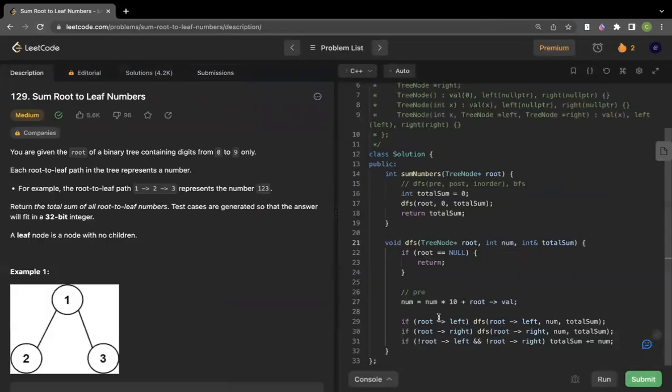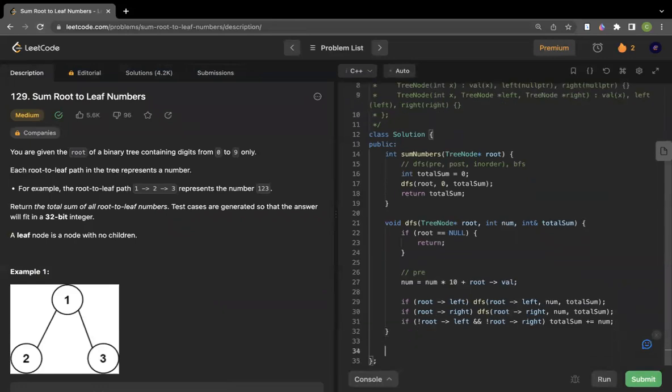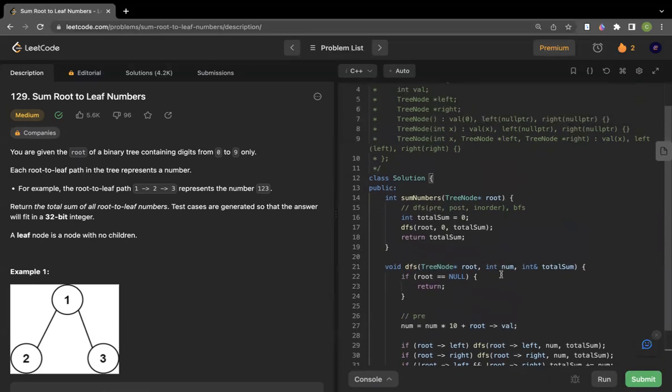The time complexity will be the same as the DFS time complexity, which is O of n, where n is the number of nodes in the tree. And space complexity will be O of h, or O of n, where n is the number of nodes in the tree, because there is a recursive call stack involved. Yeah, so that's the solution.